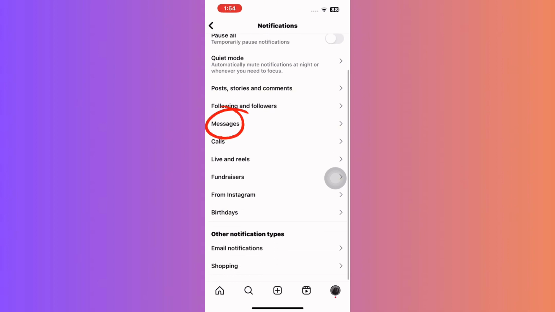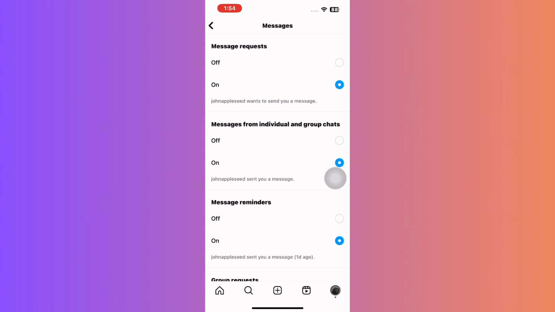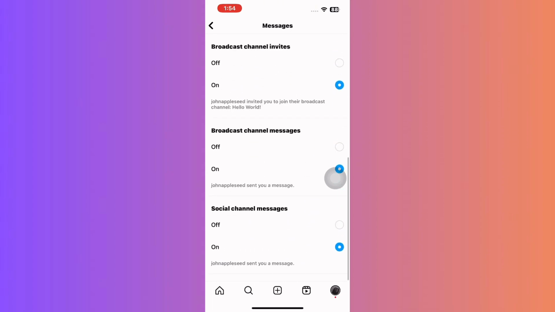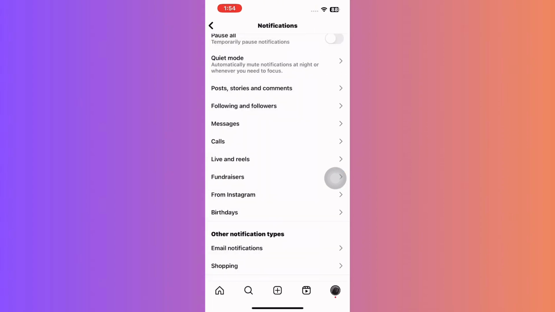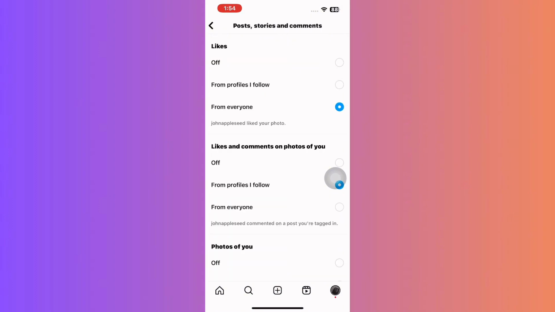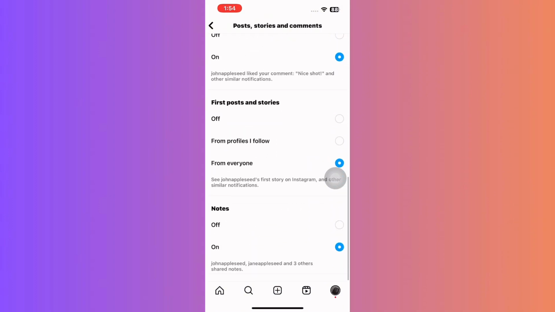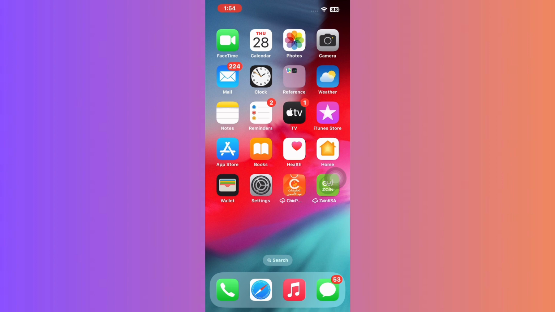Select Messages and enable all notification. Don't forget to enable other notification as per your preference. Lastly, turning on your notification sound.